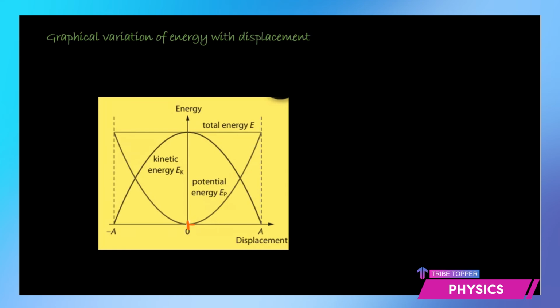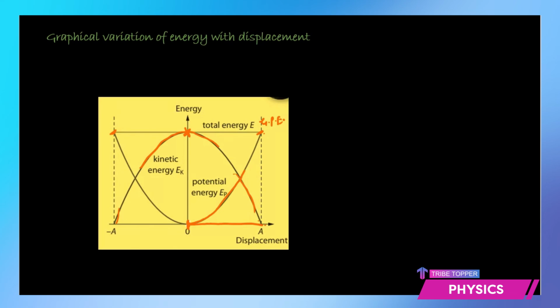When displacement increases from left to right, your energy starts increasing from 0 potential energy, and it keeps on rising, and at the extreme position A and on the other side negative A, you have the maximum gravitational potential energy. And the kinetic energy, which was maximum at the mean position, starts dropping on either side of that mean position. So whether you go to the left or to the right, your kinetic energy drops to 0.